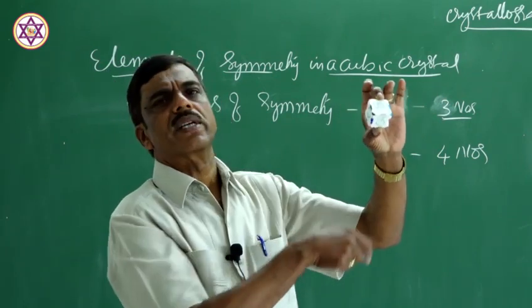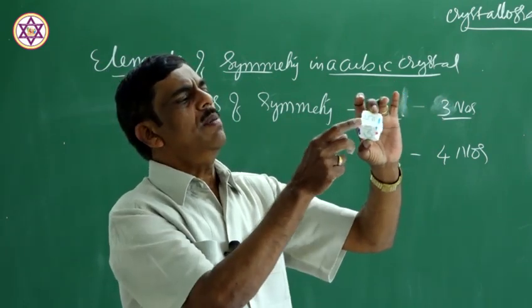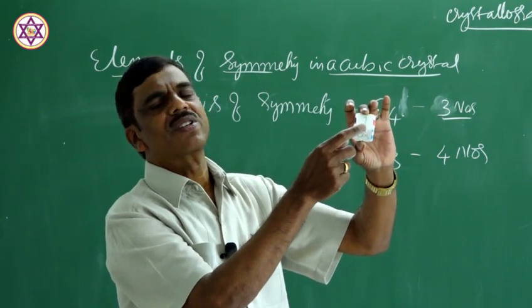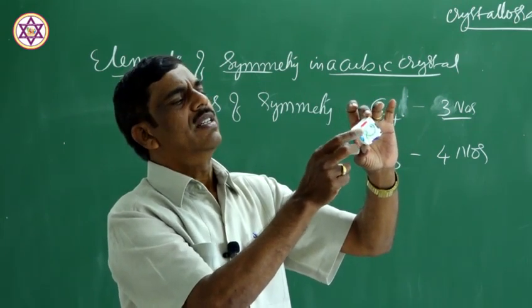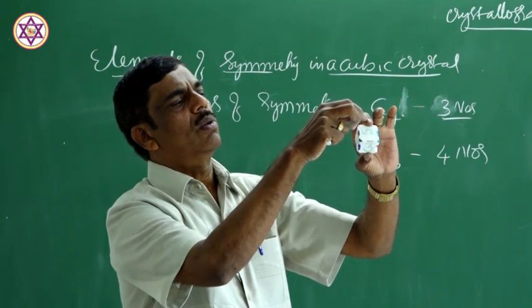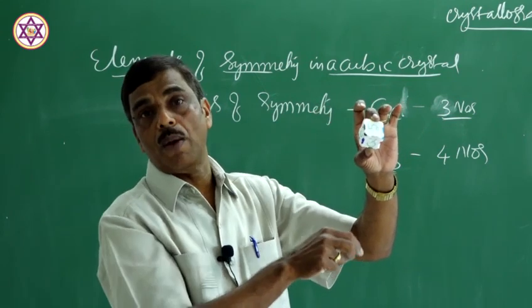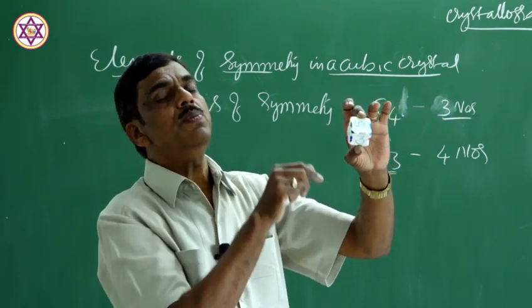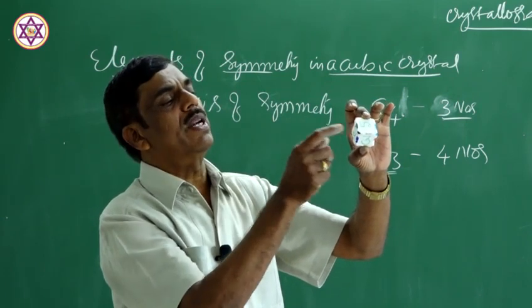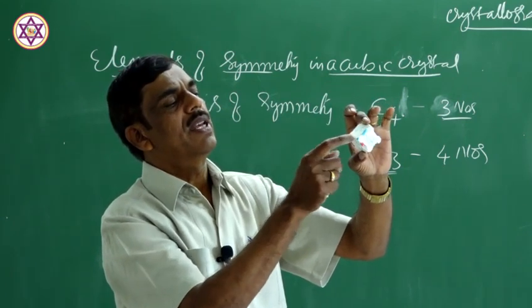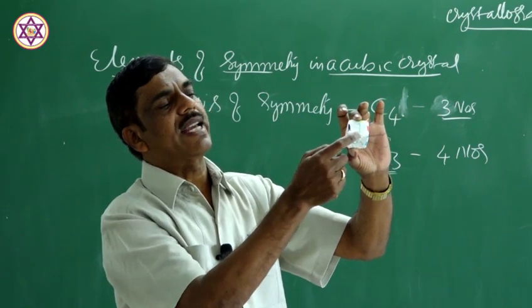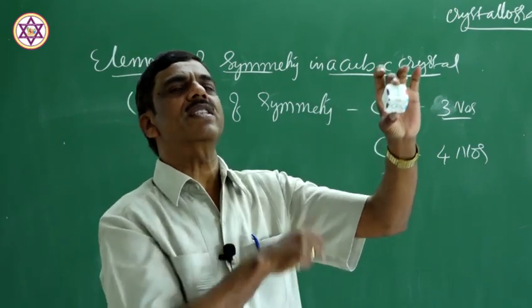This edge comes to your side. The same appearance is repeated only twice. When you rotate this crystal about the line passing through the opposite edges, the same appearance will be repeated only 2 times. You see, this is one time, and this is the second time. Only 2 times. Therefore, this is a C2 axis of symmetry.